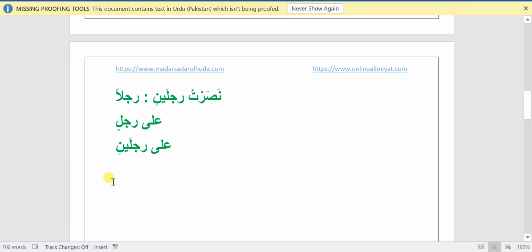How? Just look at the word just before that tasniya word. If there is a harfe jar or it is muzaf ilay, that word is having kasra, because harfe jar and muzaf ilay are the two reasons for any word having kasra in the Arabic language. So just look for the previous word.